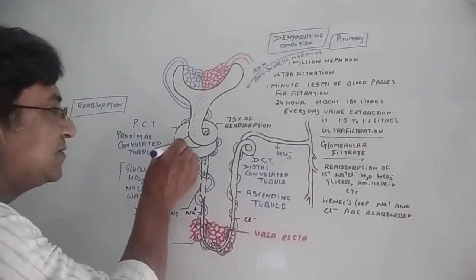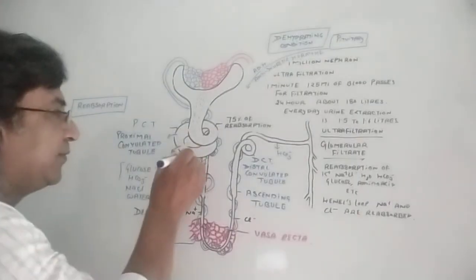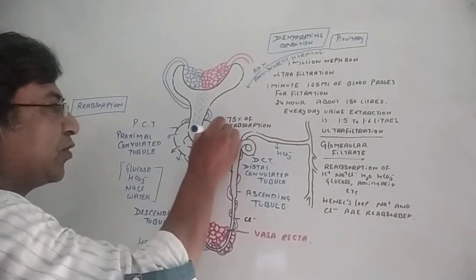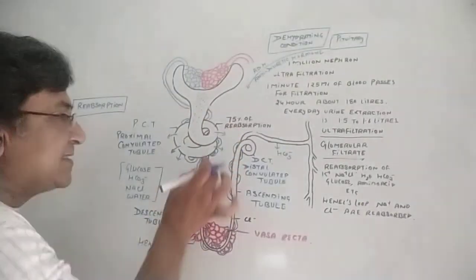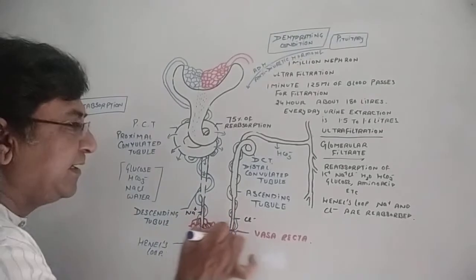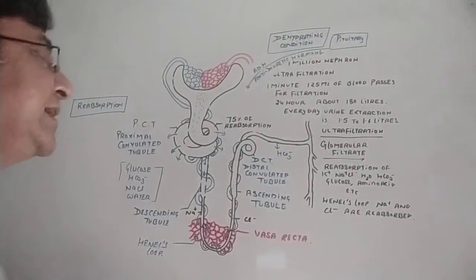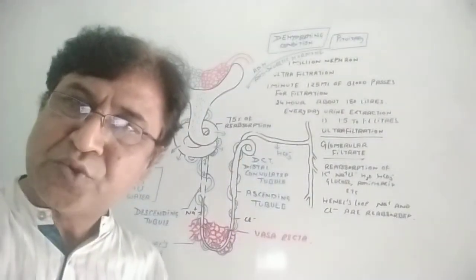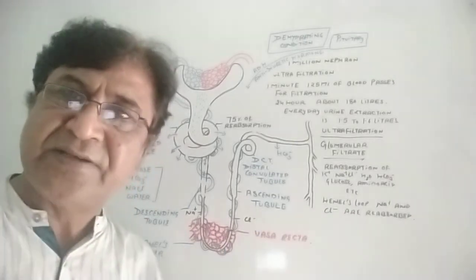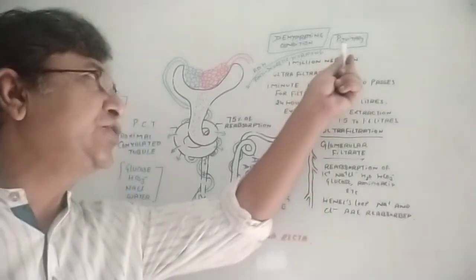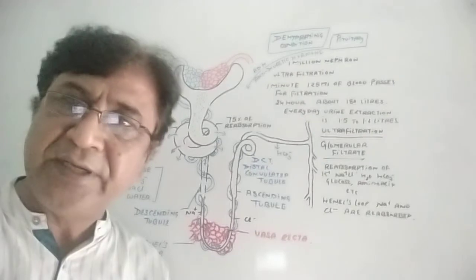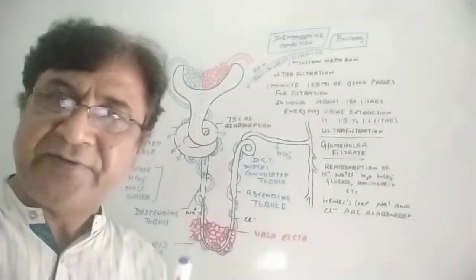The water comes out from these pores and is absorbed into the renal vein, meaning water is taken back into the blood. So loss of water is stopped by the secretion of ADH. But this happens only in the dehydrating condition.